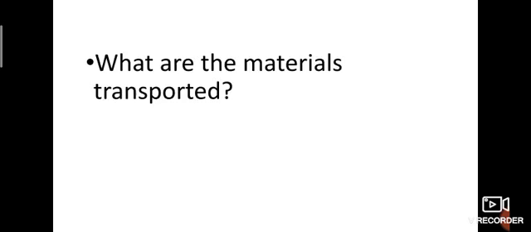For example, through food we take vitamins and minerals. These are nutrients, so nutrients can be transported. Then, through our respiration, oxygen and carbon dioxide, and also cells. So these things are transported in our body.